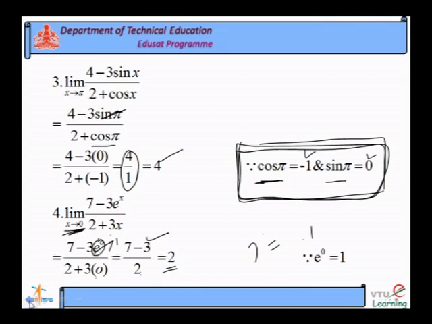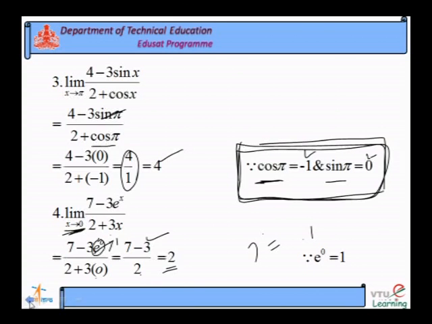What are the different types of functions we learned? We learned algebraic function, trigonometric function, exponential function, implicit function, explicit function, parametric function, logarithmic function, etc.